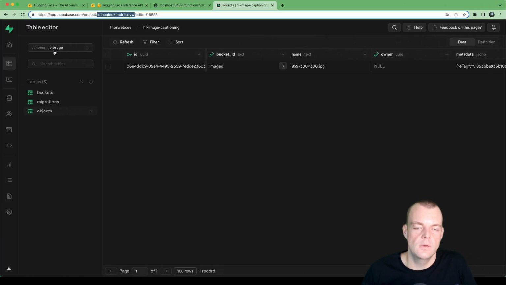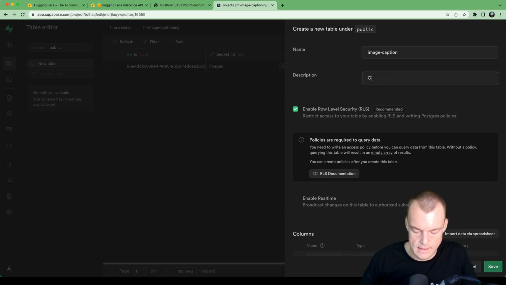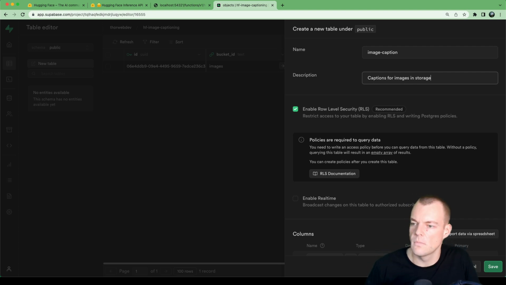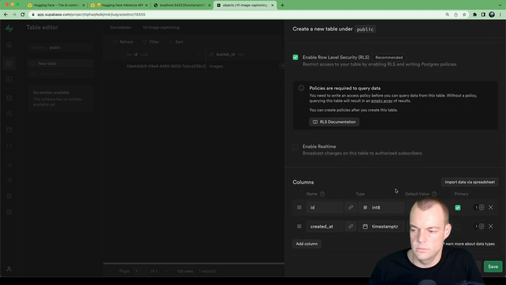Okay, so for the last part, we need to create a database table. What we can do is, in our public schema, we will create a new table. We'll call it image caption. And so this is our captions for images in storage. Yeah, we can use row level security. We're just accessing it from our Edge functions right now.